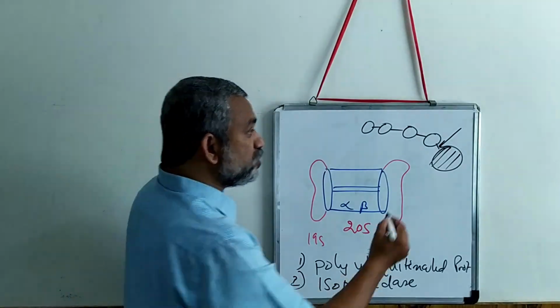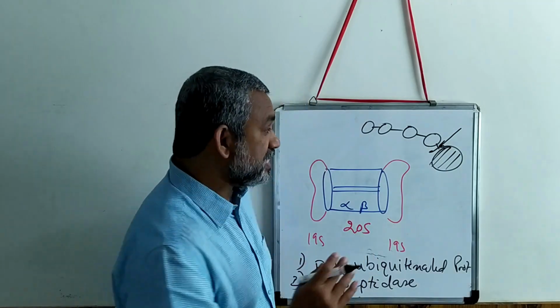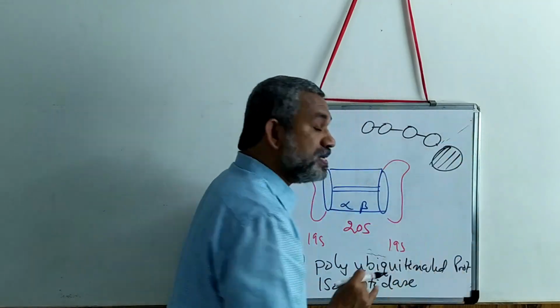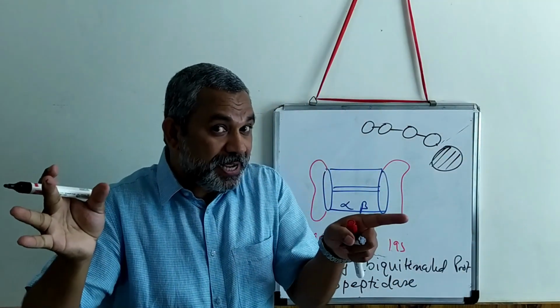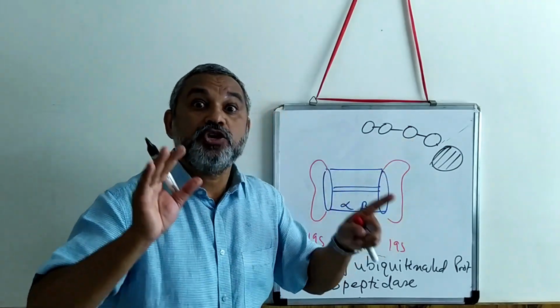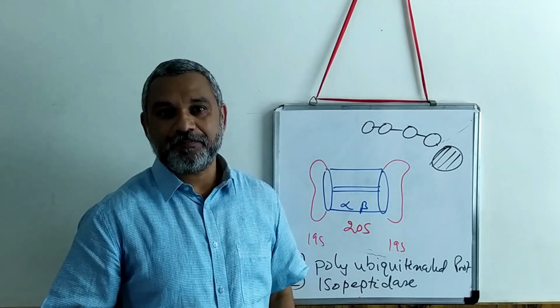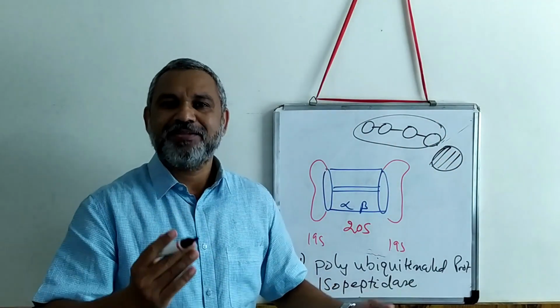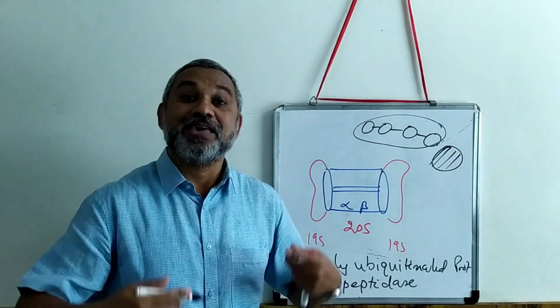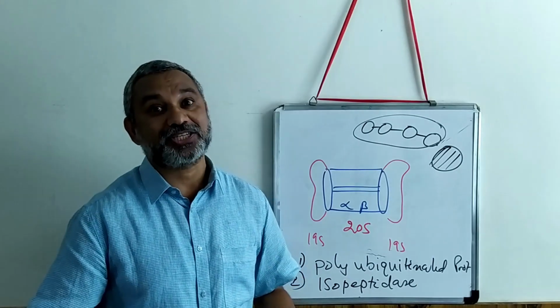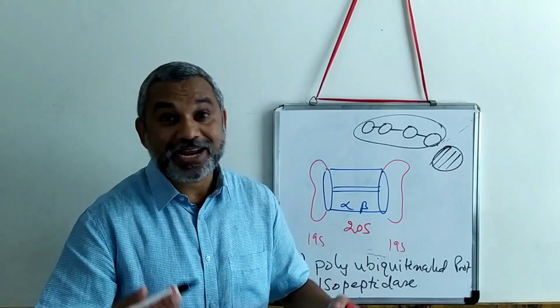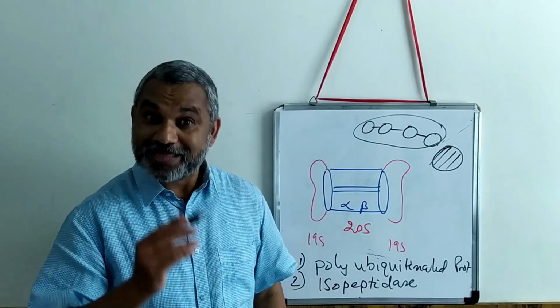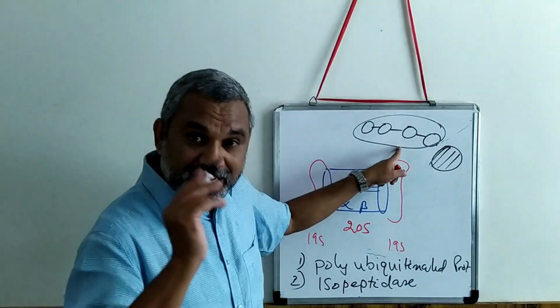The isopeptidase will cleave this. Once it is cleaved, the protein and the ubiquitin molecules are separated. Now these ubiquitin molecules are sent back. They can be reutilized again for the ubiquitination reaction to carry out degradation of protein. That is very interesting. This is reused.